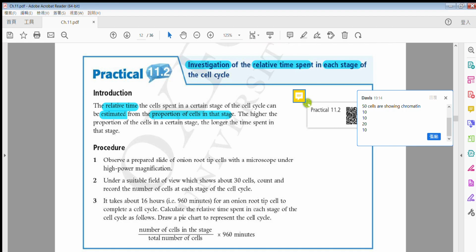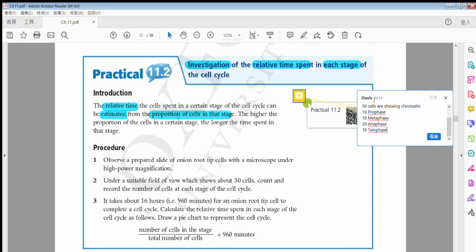So this is P, prophase, and then M, metaphase, and then A, anaphase, and T, telophase. So if this is what I see for the 100 cells at different stages, right?